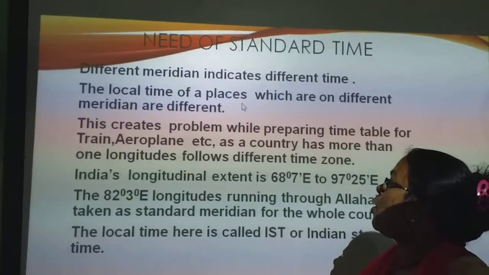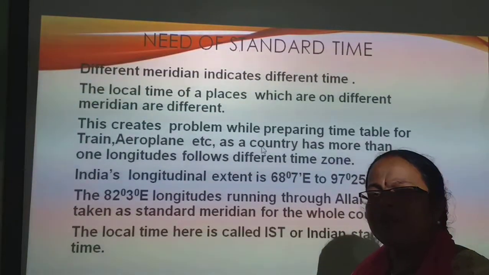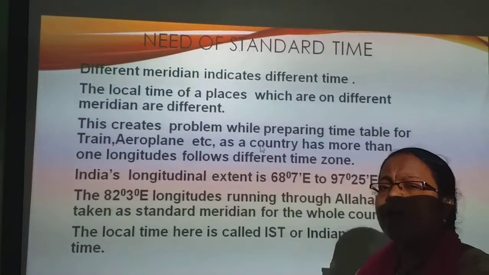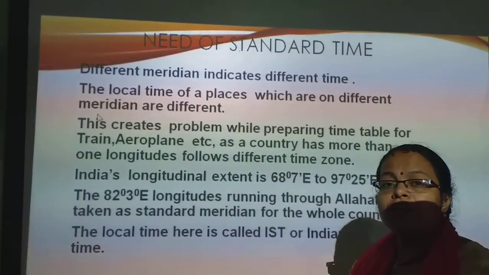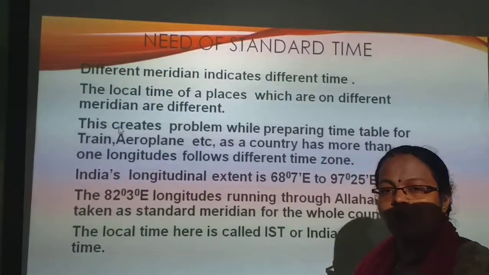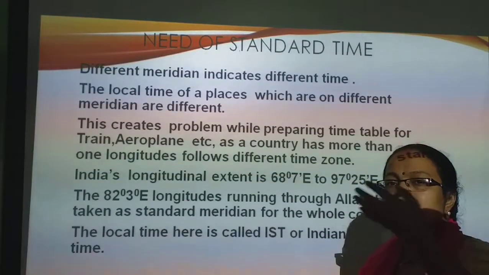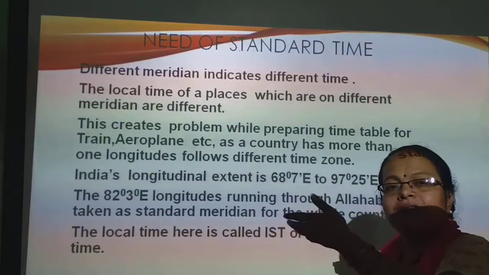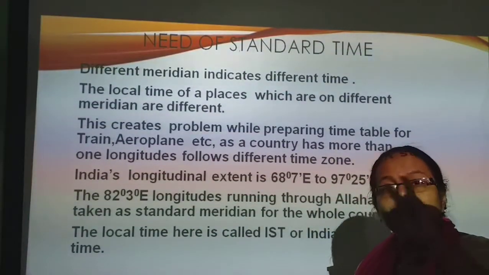This creates problems. What happens if the country follows those times? It will create confusion in the preparation of timetables. Suppose a train starts from Arunachal Pradesh and has to reach Gujarat, it creates confusion because the Arunachal Pradesh time and the Gujarat time do not match.